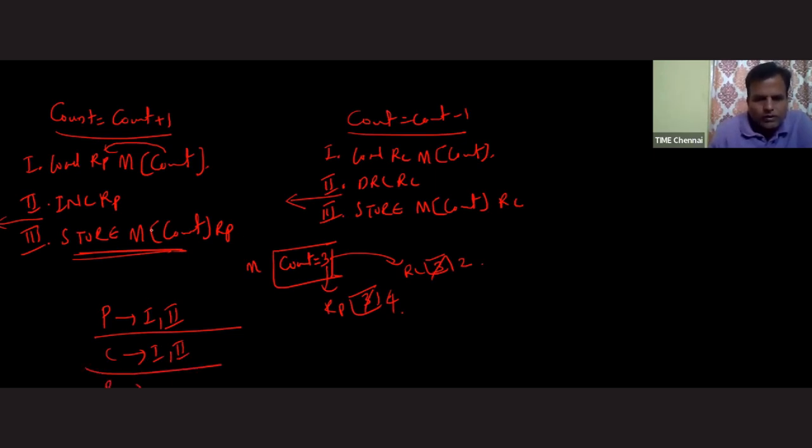Now I'm giving the chance to the producer. Producer is executing the third instruction. What is the third instruction, sir? Whatever the value is there inside the RP register, please store it to the memory. So that means we are storing to the memory as a 4. Okay, fine. Now producer has completed the third instruction.